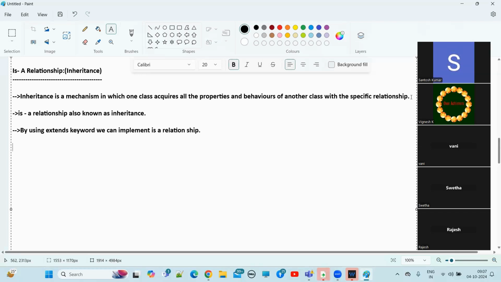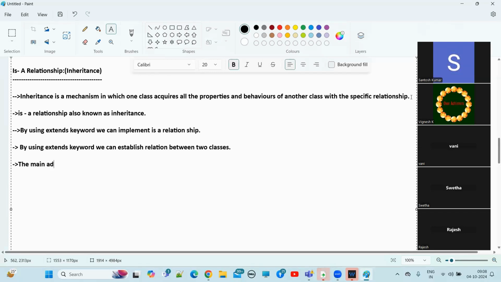Let me write here. By using the extends keyword, we can establish a relation between two classes. Clear, everyone? Understand the point that I have written now? Okay. Now, what is the main advantage?